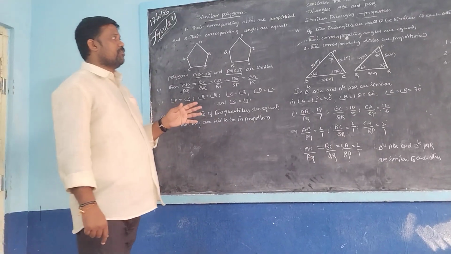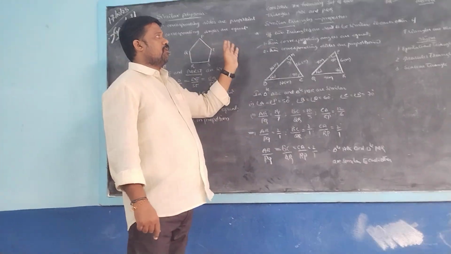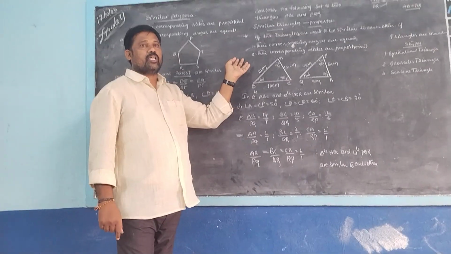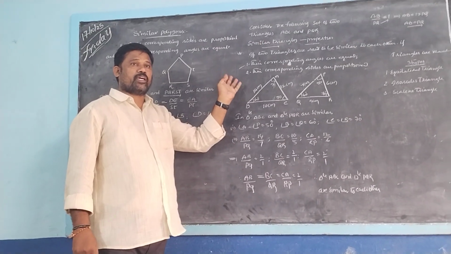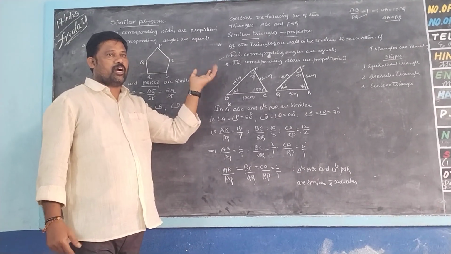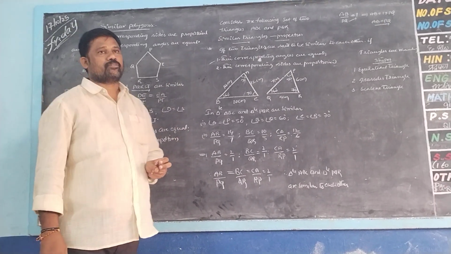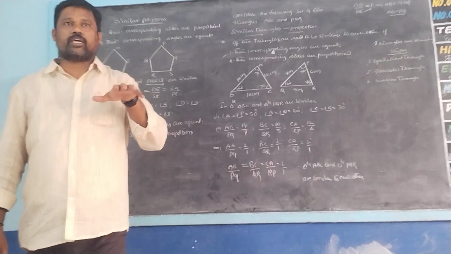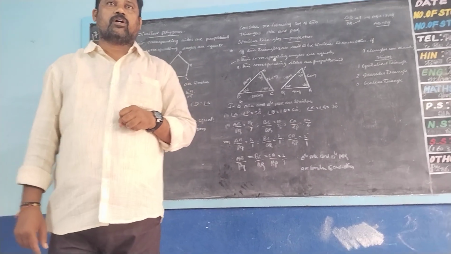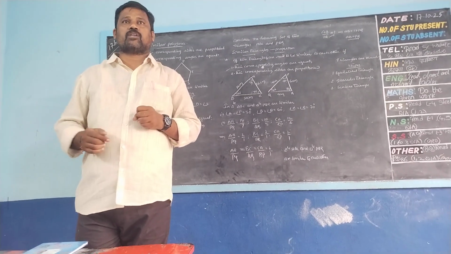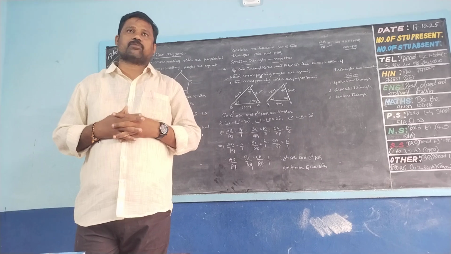And again we will take two different triangles, and these two triangles are similar. How to say? Means some properties are given. If two triangles are similar, what are the properties that they obey?